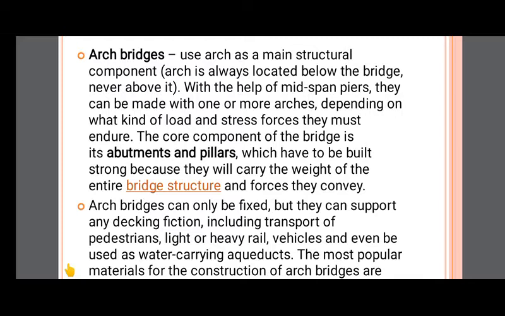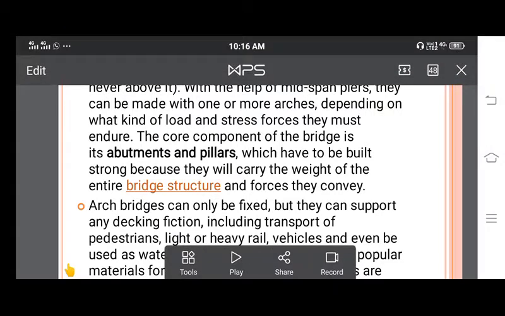Here the load is transferred from the deck slab to the piers and abutments, or pillars, through the arches, then from the abutments and pillars to the foundation, then to the subsoil. For that reason, the main components of the bridge are abutments or pillars, or piers also.